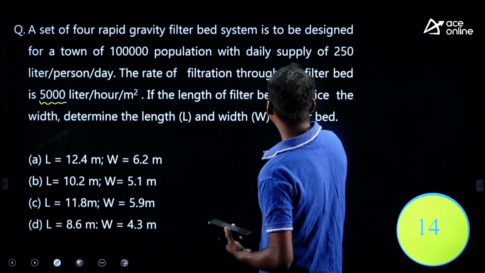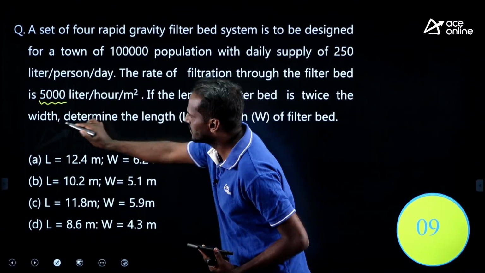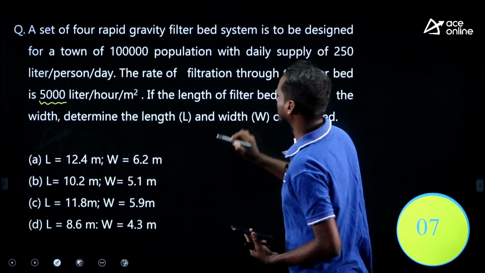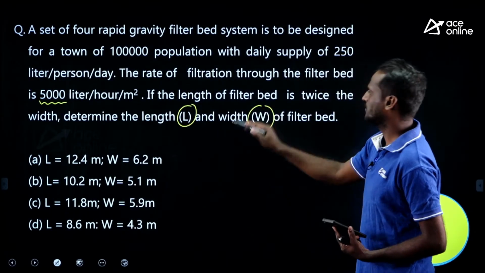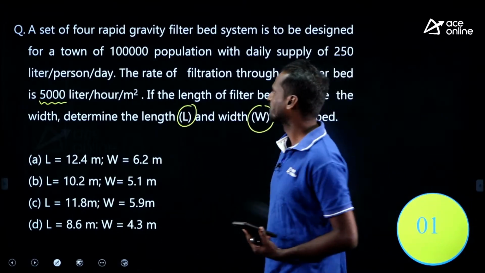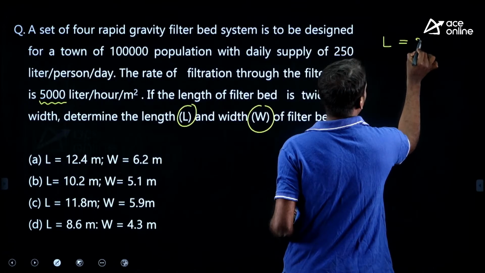The length of the filter bed is twice that of depth. Sorry, the length of the filter bed is twice the width. He has given the relation. He is asking length as well as width of the filter bed. He has given the options here. Let me take the data first. He has given the condition L is equal to 2B.